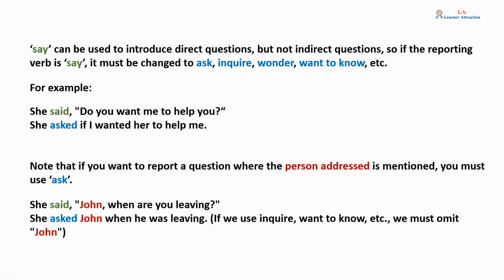Say can be used to introduce direct questions, but not indirect questions, so if the reporting verb is say, it must be changed to ask, inquire, wonder, want to know, etc. For example, "She said, 'Do you want me to help you?'" becomes, she asked if I wanted her to help me.